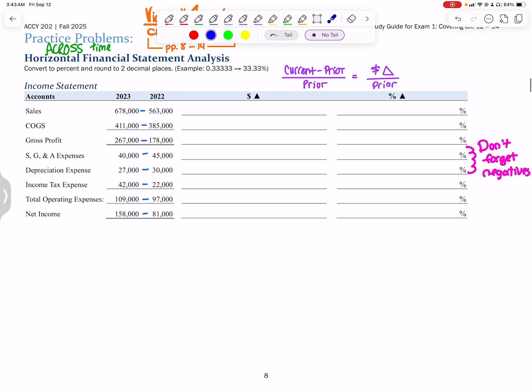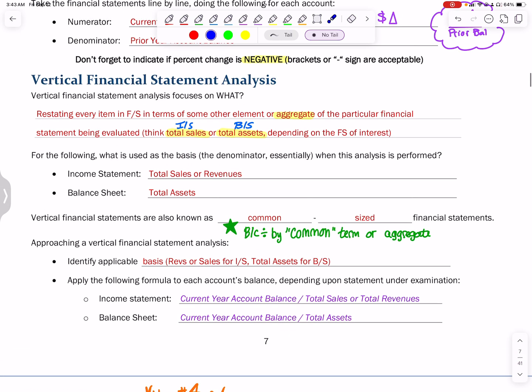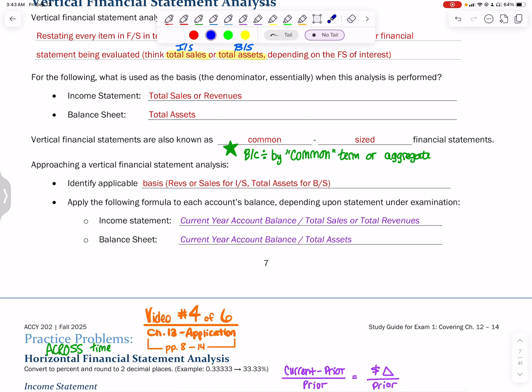If it was horizontal analysis, I would use numbers in the same row. So horizontal analysis, I would take 678 minus 563, take that difference, divide by 563. The numbers I use are in a row, or horizontal to one another, in horizontal, where they're vertical to one another in vertical.